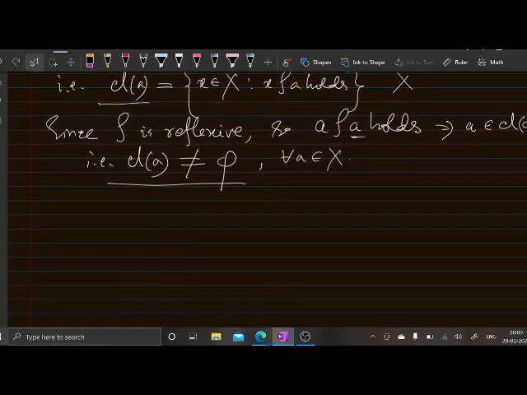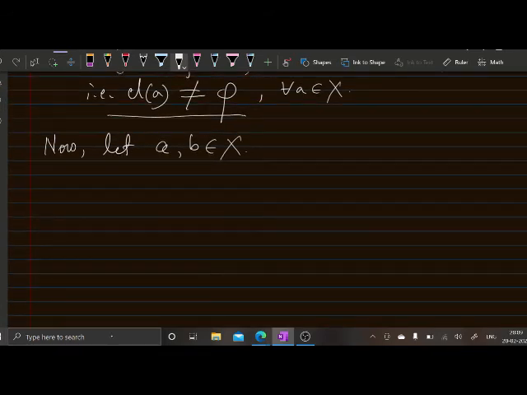Now, one may ask a question: if you take two elements, let A, B belong to X. With this A you are going to have a class, and with this B you are going to have a class, which is class of B. Now, if A and B are related, then what can be said about these two classes?